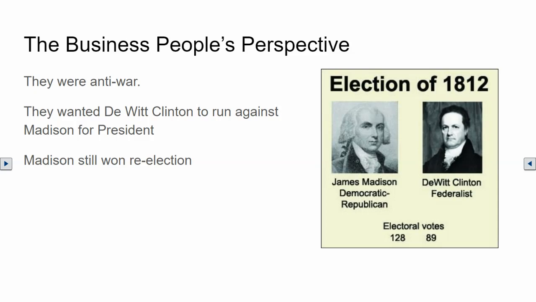Many New England business people felt that the war was not good. An anti-war group of wealthy business people in New York encouraged DeWitt Clinton, who was governor of New York, to run against Madison for president during the election of 1812. Governor Clinton, who was opposed to the war, got many of the votes in the North. Clinton won in all the states north of Virginia, except Vermont and Pennsylvania. But Madison still won re-election because of his support in the South and the West.